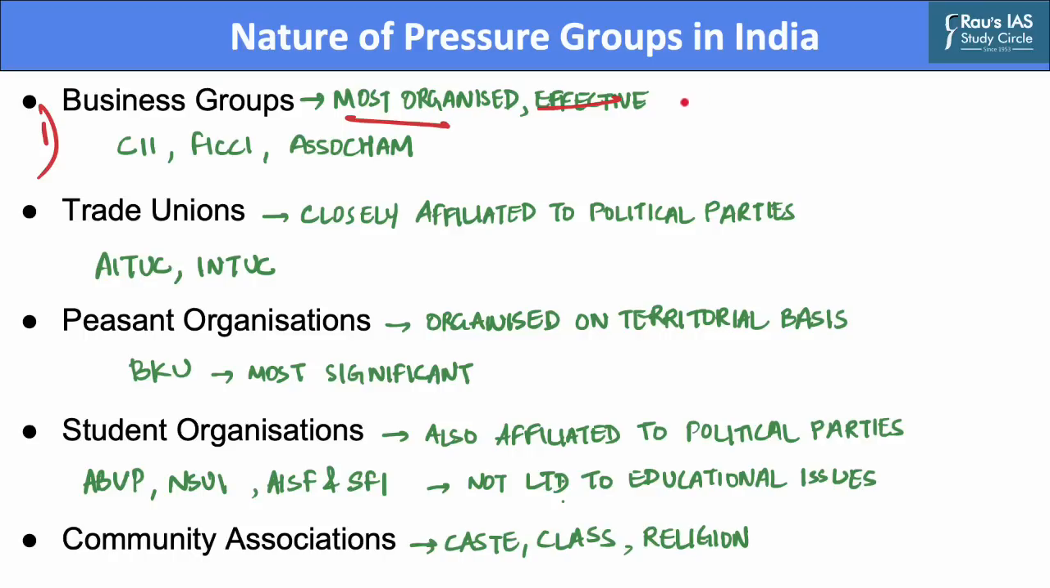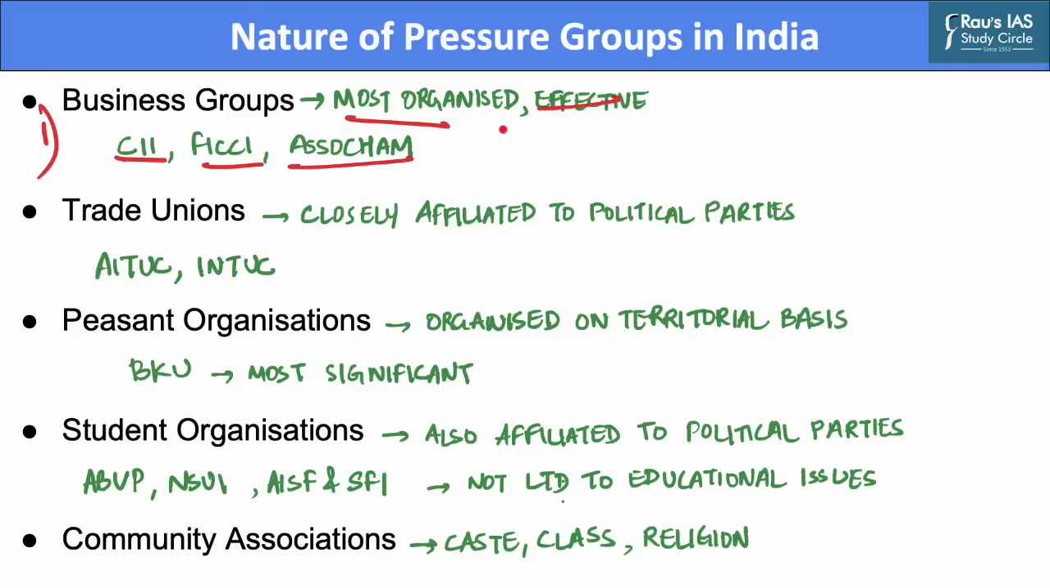The most important business groups in India are the Confederation of Indian Industry or CII, the Federation of Indian Chambers of Commerce and Industry or FICCI, and the Associated Chambers of Commerce or ASSOCHAM. These groups exert varied kinds of pressures and try to influence planning, licensing bodies and economic ministries.